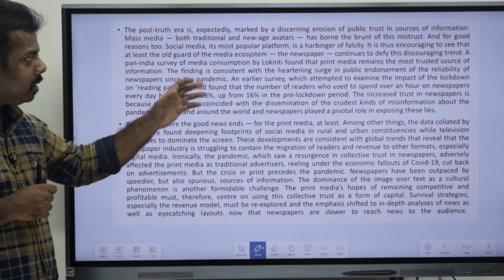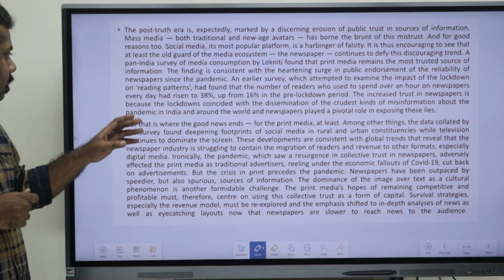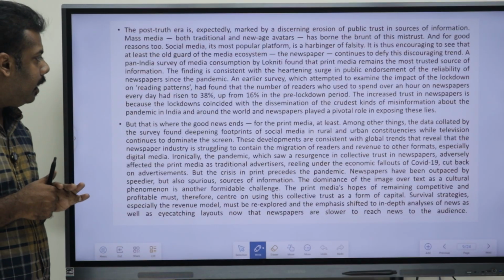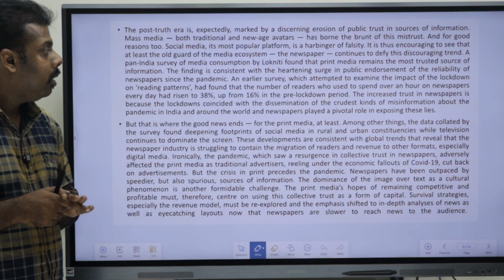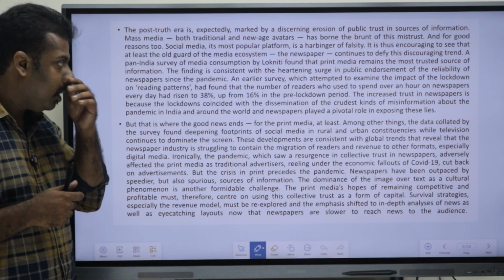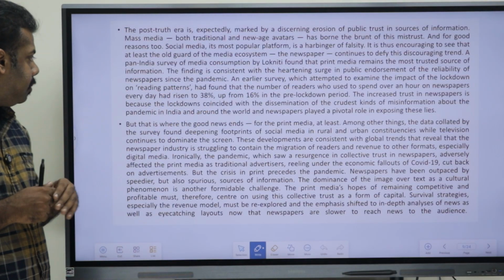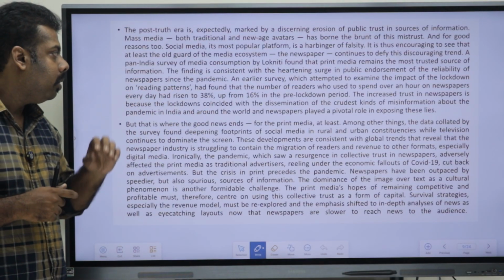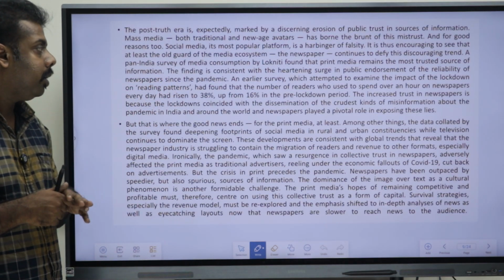An earlier survey which attempted to examine the impact of lockdown on reading patterns found that the share of readers who used to spend over an hour on newspapers every day has risen to 38 percent, up from 16 in the pre-lockdown period.